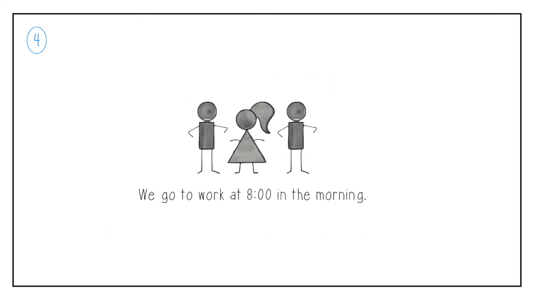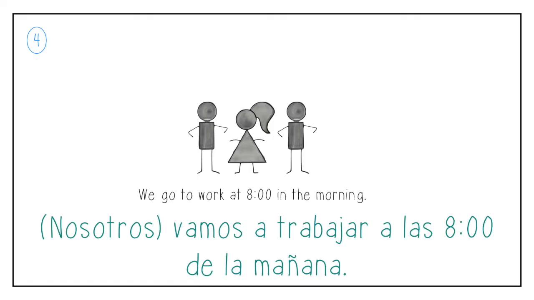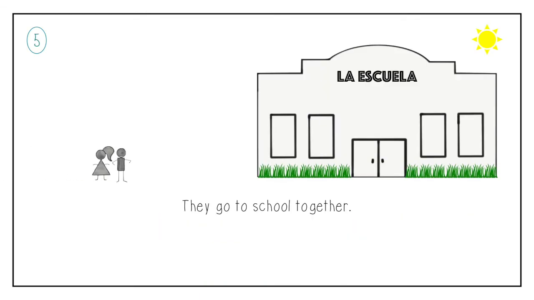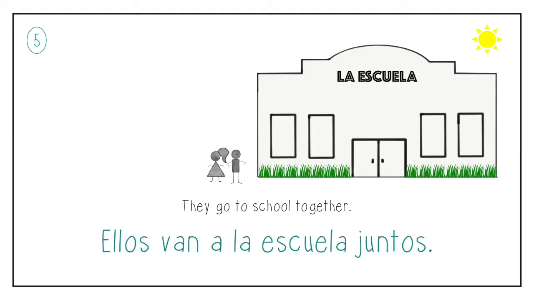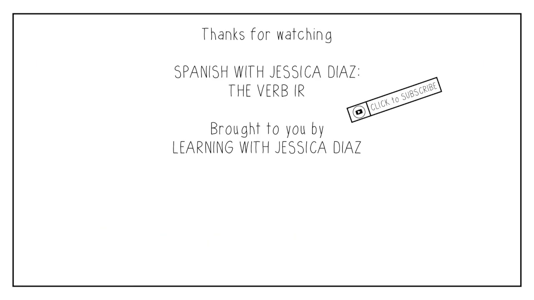Fourth, we go to work at 8 o'clock in the morning. I would use the conjugation vamos for we go, so the translation is Nosotros vamos a trabajar a las 8 de la mañana. Our fifth and last example, they go to school together. I would use the conjugation van for they go, so the translation is Ellos van a la escuela juntos.